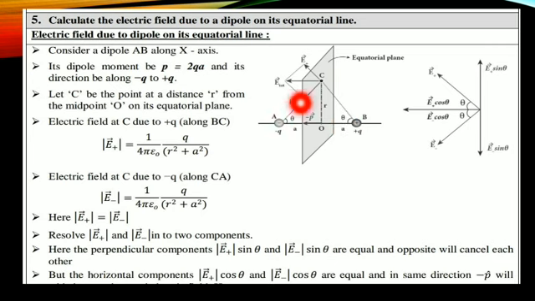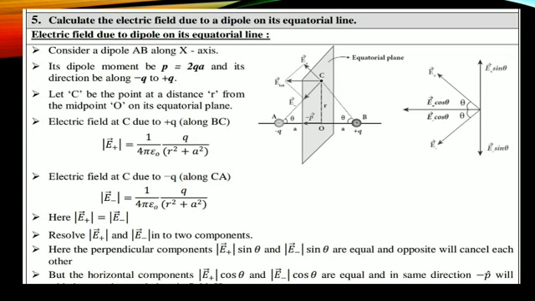We are taking the electric field at point C due to this positive charge. Therefore, we are taking this triangle. This formula is based on the electric field formula, 1 by 4 pi epsilon naught Q divided by R square. Therefore, square of this value plus square of this value, that's why R square plus A square. The same way, due to the negative charge, 1 by 4 pi epsilon naught Q divided by R square plus A square. Please remember the equations.